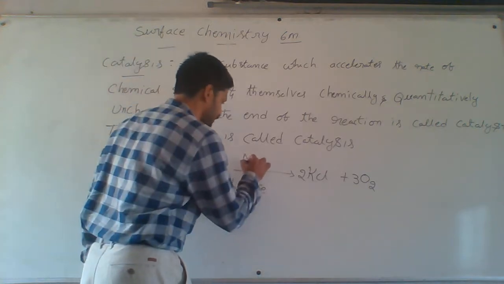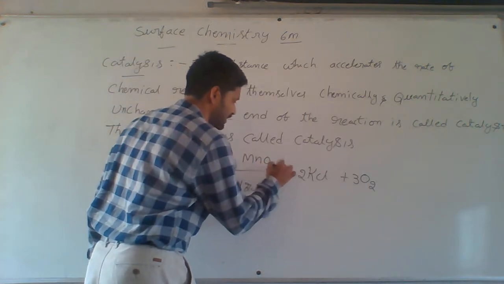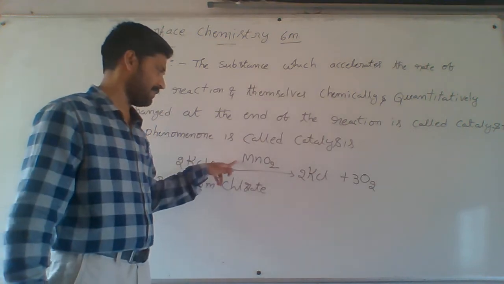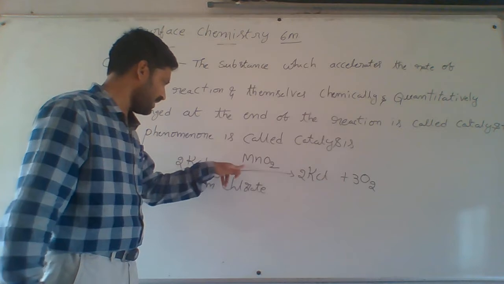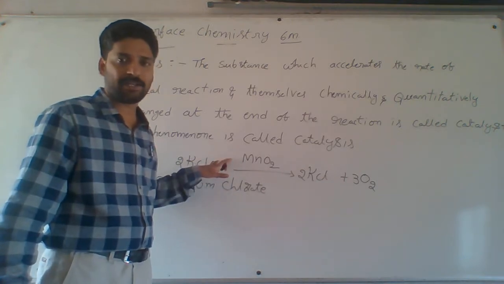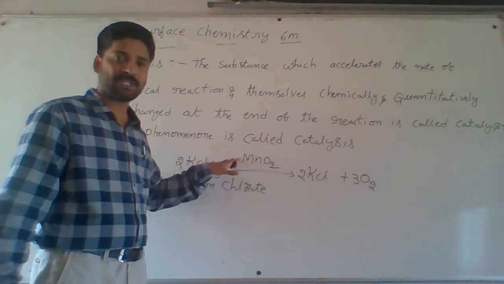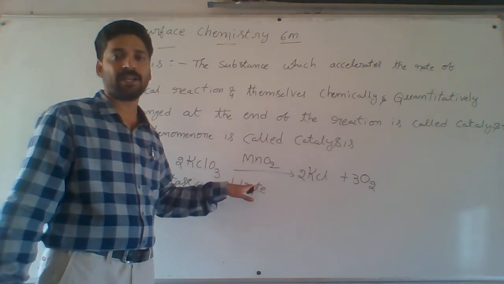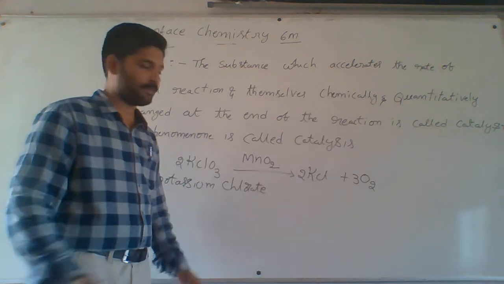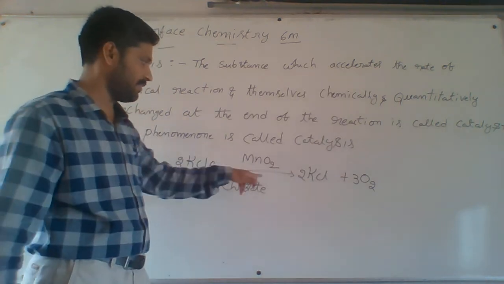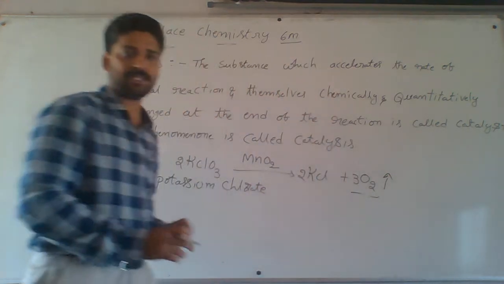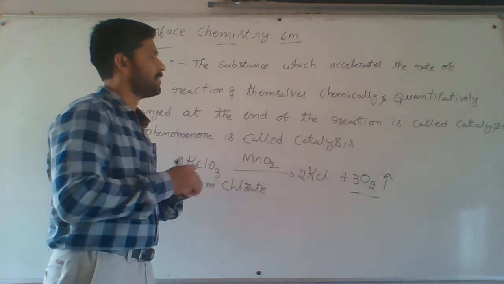Suppose I use MnO2, manganese dioxide, as a catalyst. In the presence of manganese dioxide, the temperature is lower. Previously it needed high temperature, but in the presence of the catalyst the temperature decreases to 443 to 573 K. Oxygen gas is liberated immediately. This is the example.